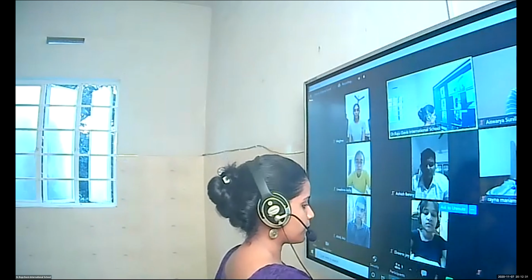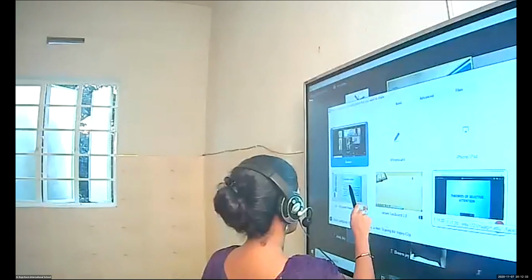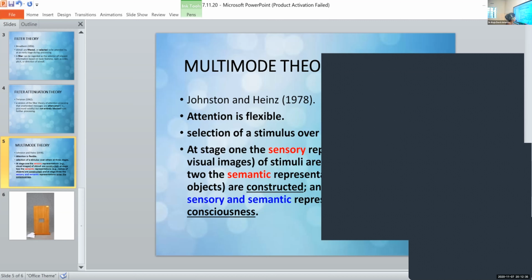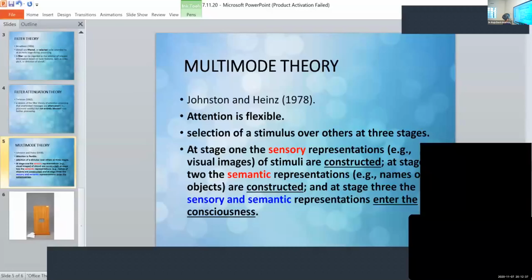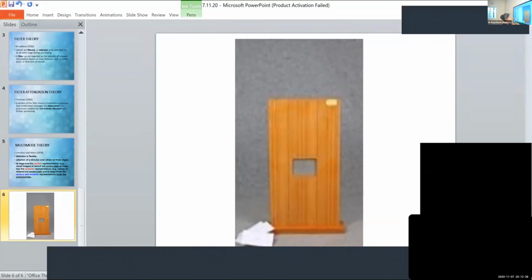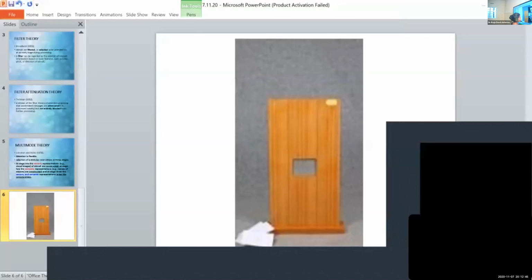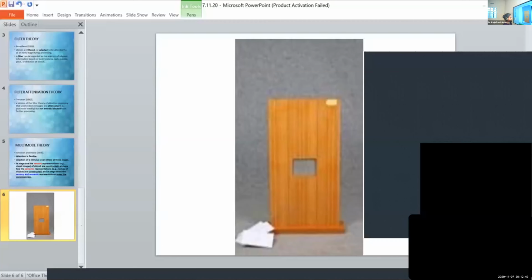Then I'll show you one more picture and I'll stop. Yes, this is something that we use in the psychology lab to test our attention span. It is called tachistoscope.